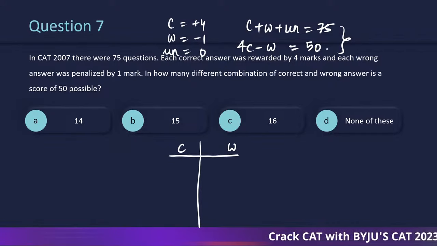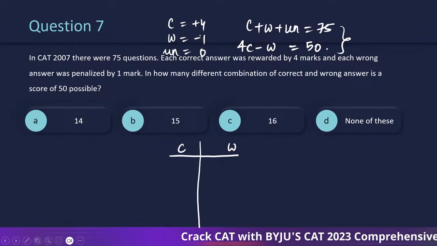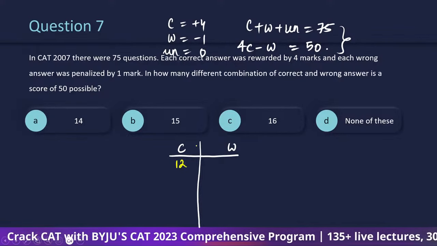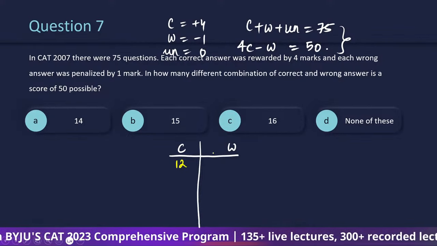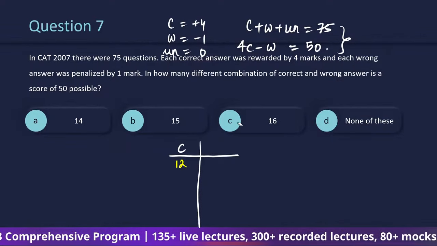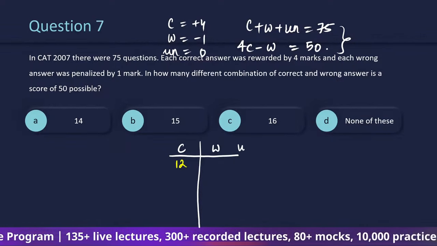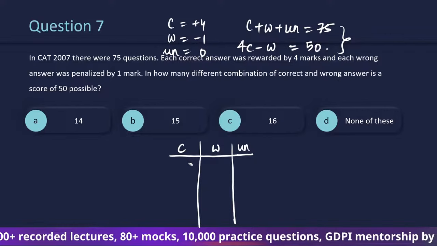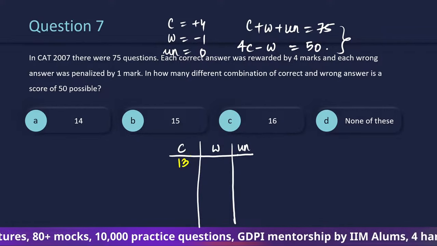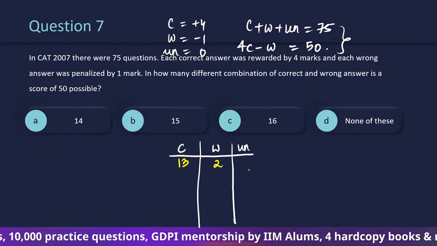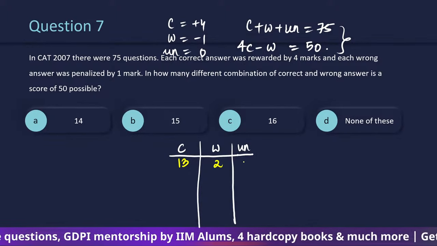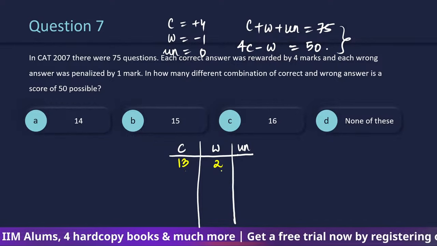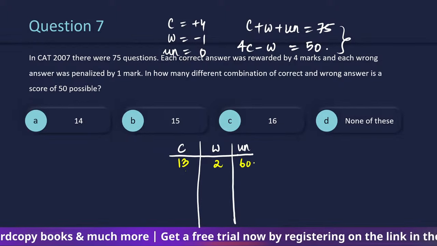See, if I need 50 marks and if every correct question gives us 4 marks, तो 12 correct पे I will get 48. But even if I have wrong ones, तो क्या होगा ना कि this will decrease our overall score, isn't it? Unattempted तो बढ़ाएगा नहीं marks. So 12 correct तो नहीं होना चाहिए. So this is supposed to be 13 correct, so that 13 into 4 is 52. 2 should be wrong. And unattempted should be the remaining. We have 75 questions, so 75 का मतलब हो गया, this is 13 plus 2, 15. So 60 unattempted थे.